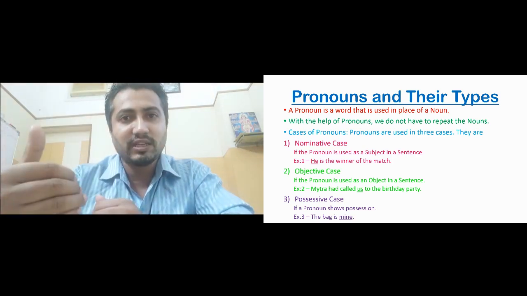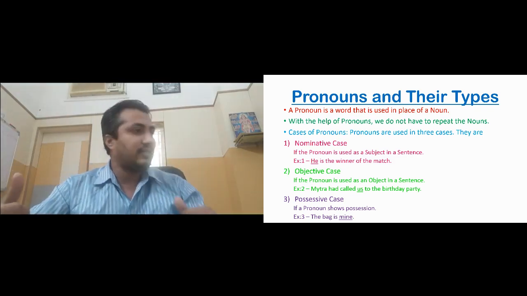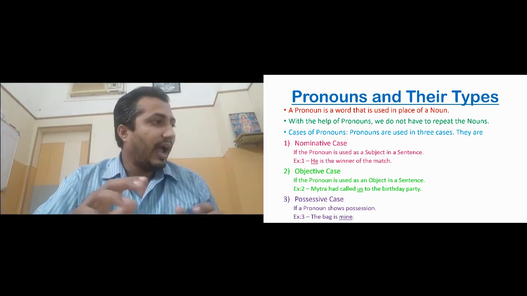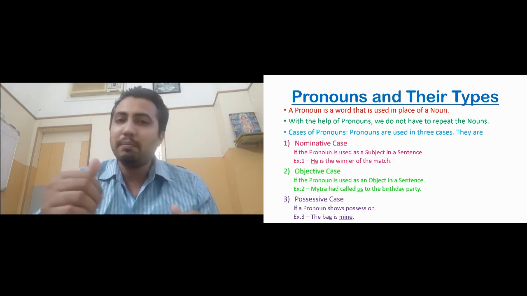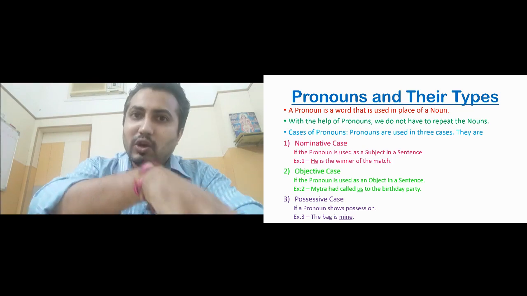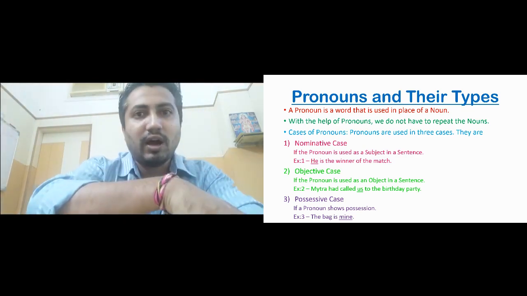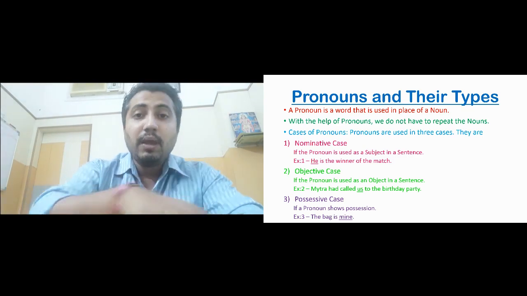It is working as an object in the sentence, so it is in objective case. Let us look at the example. Mitra had called us to the birthday party. Here in this sentence, the subject is Mitra, because what is the action? Calling. So who is doing the action of calling? Mitra. So Mitra is the subject of the sentence, but